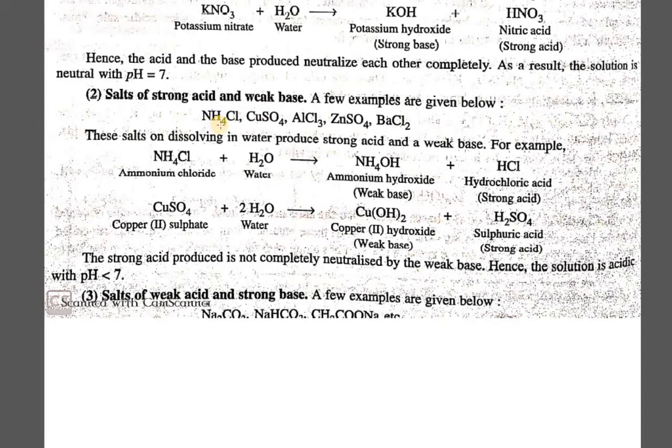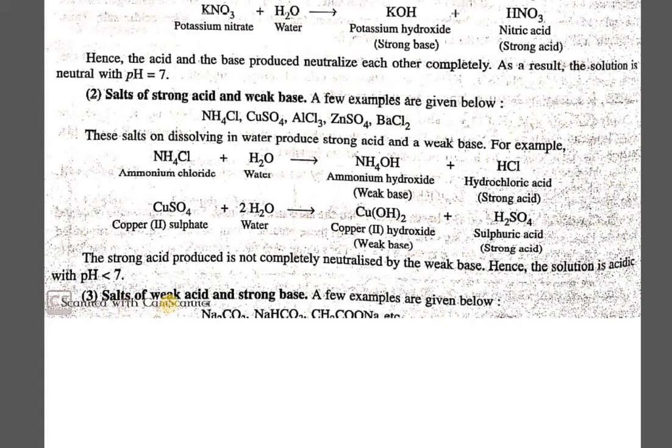The examples here: ammonium chloride, copper sulfate, aluminium chloride, zinc sulfate and barium chloride. If you look at the example, ammonium hydroxide is reacting with hydrochloric acid, forming ammonium chloride along with water. That is how it comes out to be an acidic salt, and definitely if it is an acidic salt, its pH value will always be less than 7.